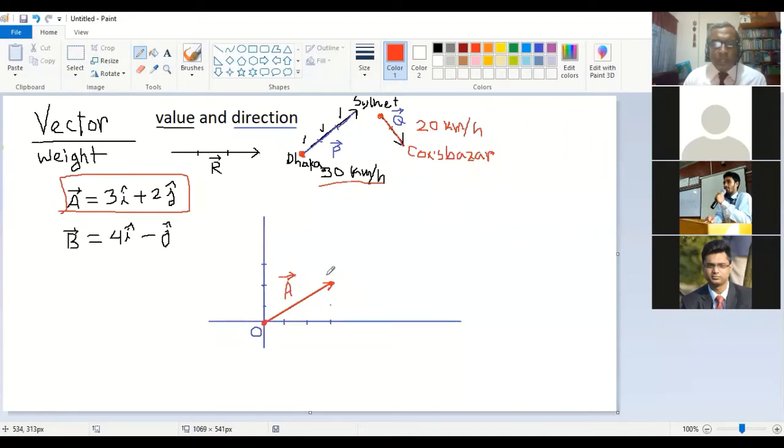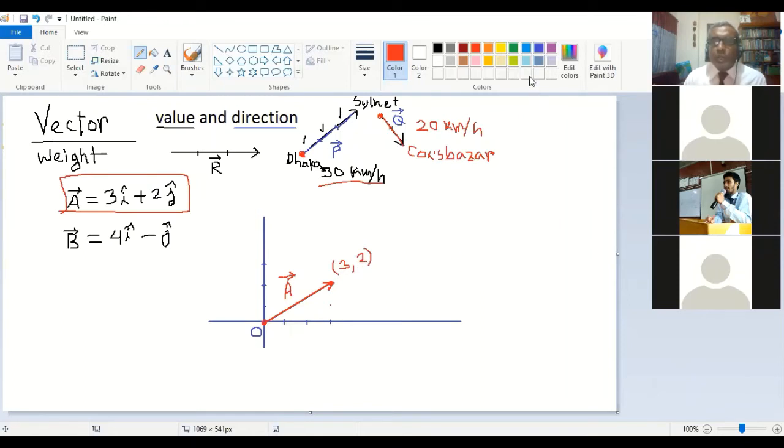In the geometry sense, it is the point 3, 2. Yes, sir. 3, 2 point, because you are going 3 units right and 2 units up.